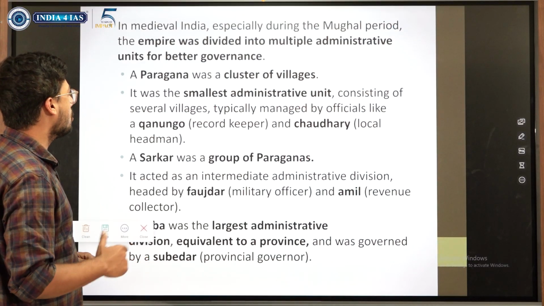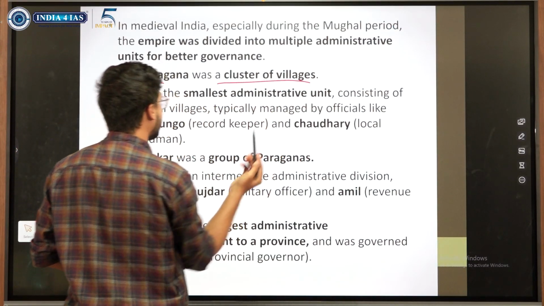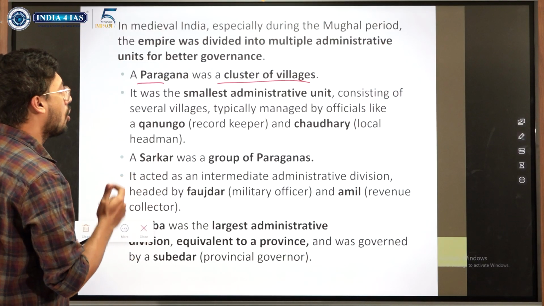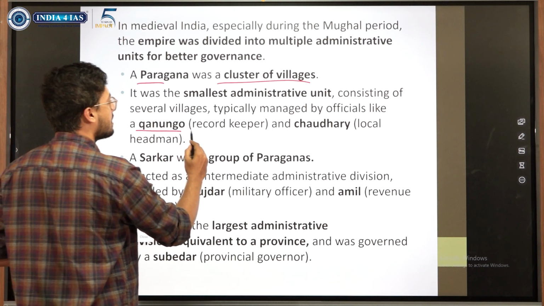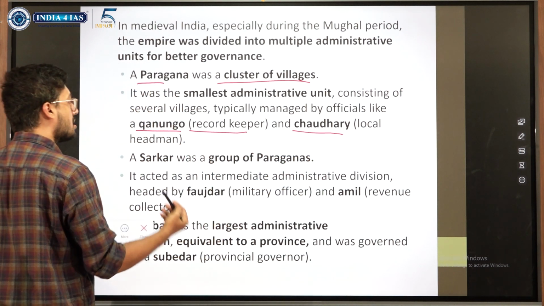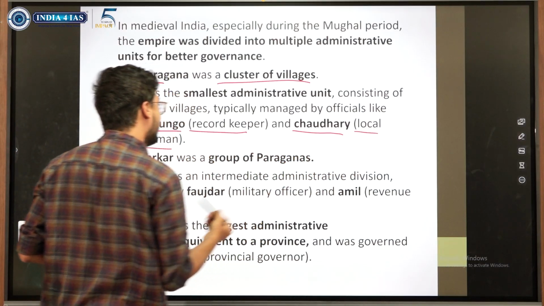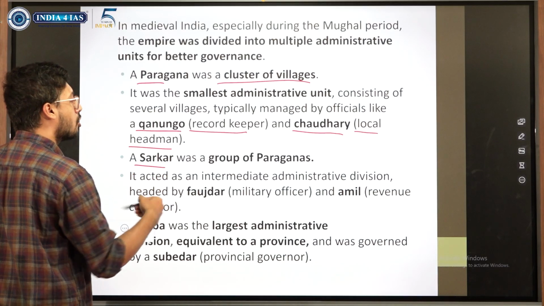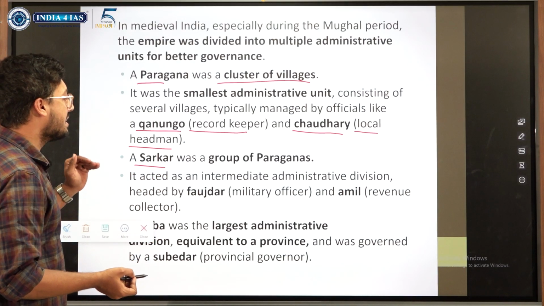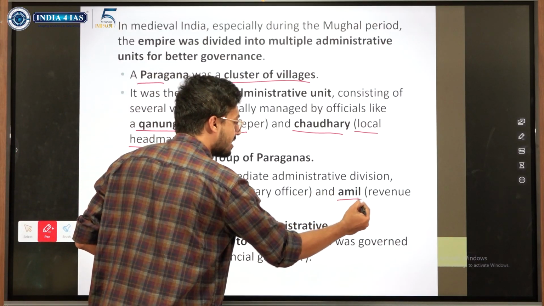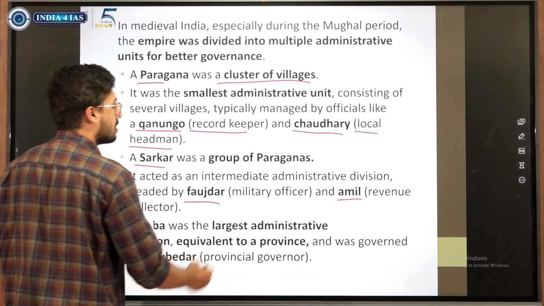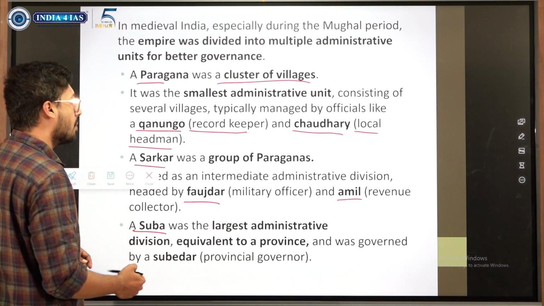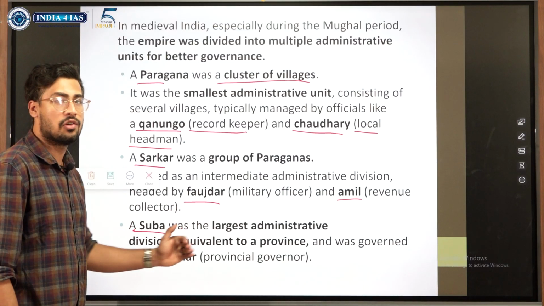A few other terms we need to know. Paragana is a cluster of villages, and at the Paragana level there are a few offices or terms. Konango is a record keeper. Chaudhry is a famous name; it is a local headman. You should know these terms too, because questions can be picked on Konango or Chaudhry. Sarkar means a group of Paraganas, so we can take it as a district. Here we will have Amil, a revenue collector, or Faujdars. The larger entity is Suba, headed by a Subedar, who is a provincial governor.